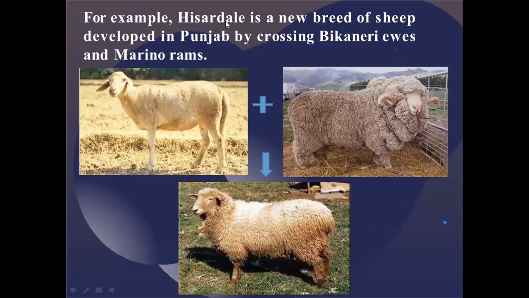Another example: Hisardale is a new breed of sheep developed in Punjab by crossing Bikaneri Ewes and Marino Rams. You can see these two breeds are combined together to form Hisardale. This procedure is generally repeated to get the product or yield. One was rich in meat, another was rich in wool. So by combining, we get both wool and meat together. This is the best example that we can quote.